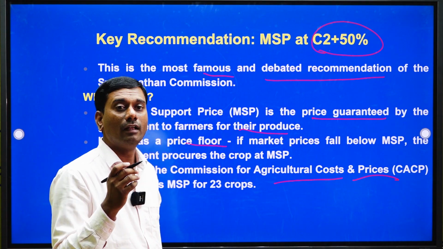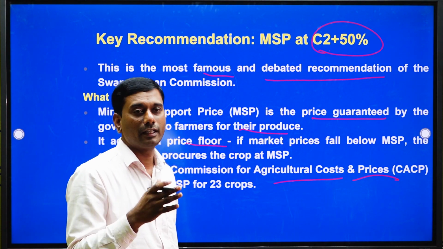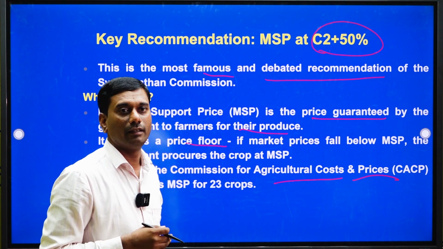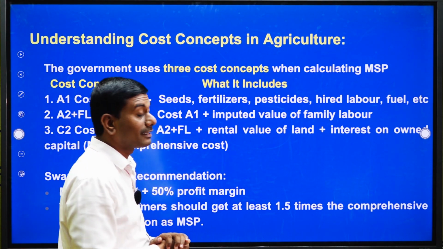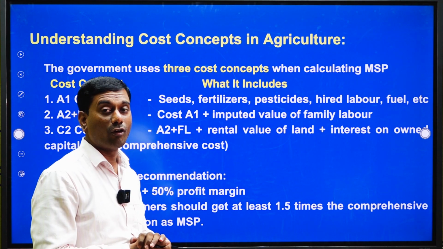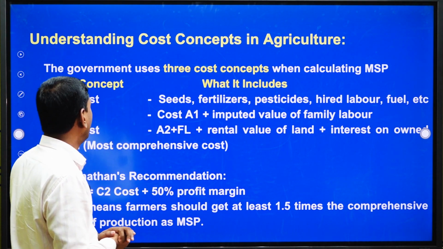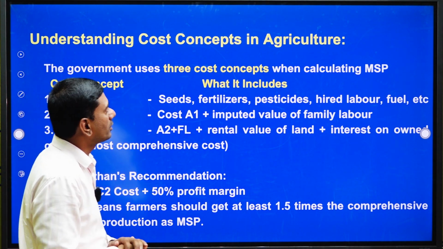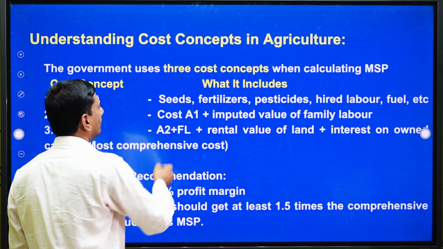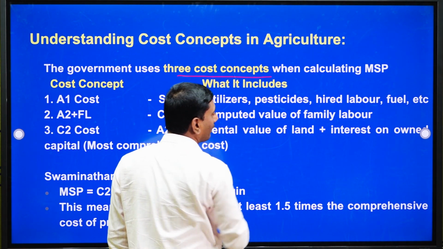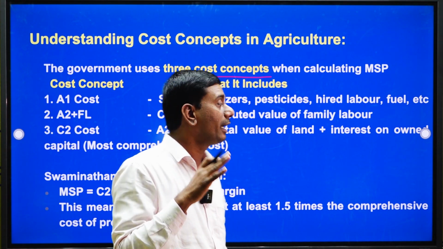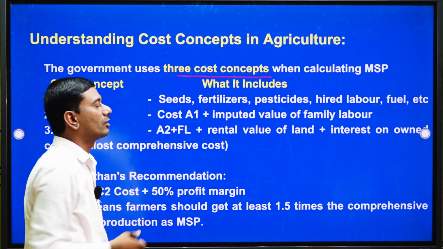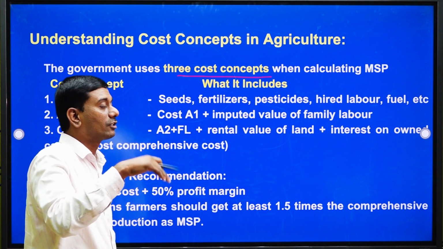Currently 23 crops are getting MSP across India. Now we can understand the C2 plus 50% formula. Understanding the cost concepts in agriculture, there are 3 cost concepts used when calculating the MSP, and we will see what each includes.